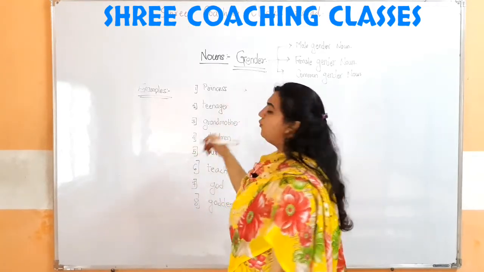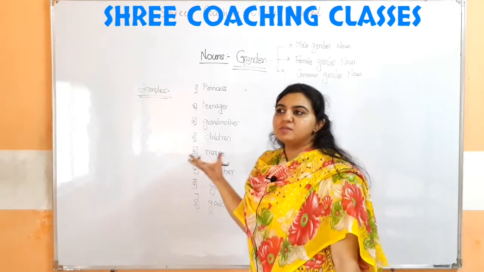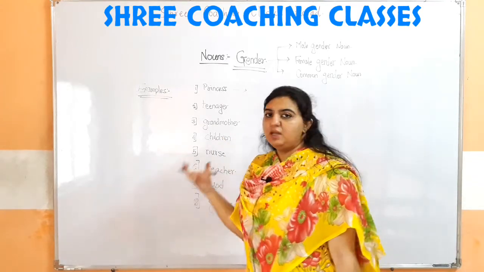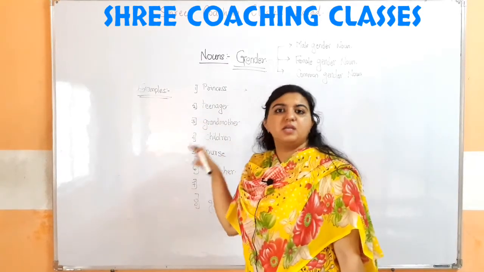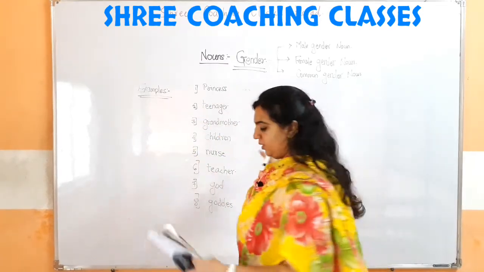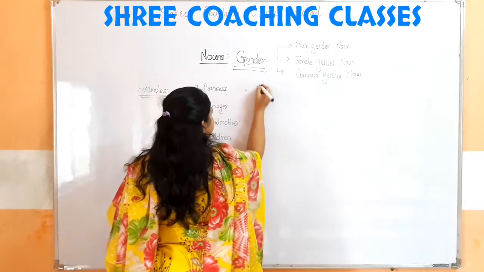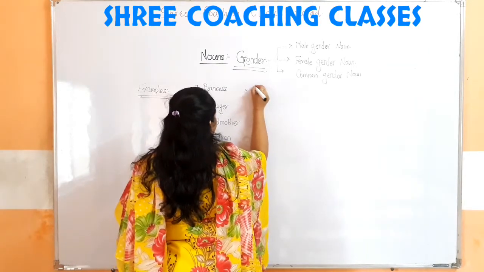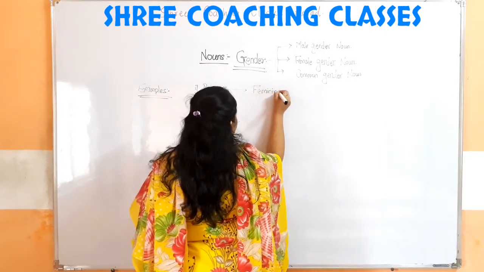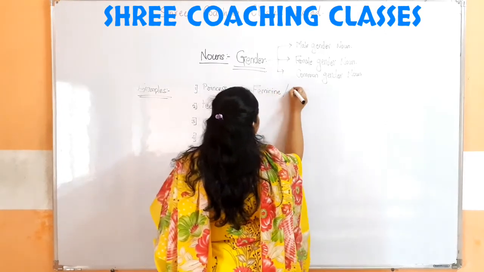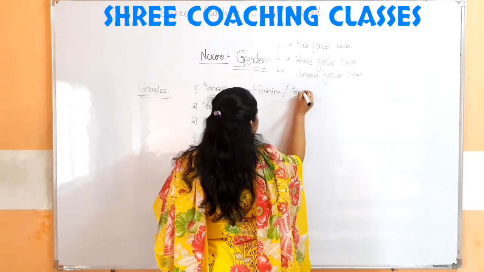First is the example of princess. Princess means what? She is a girl. That means it has been distinguished into a female gender. That is, we define it as feminine, or also it is called a female gender noun.